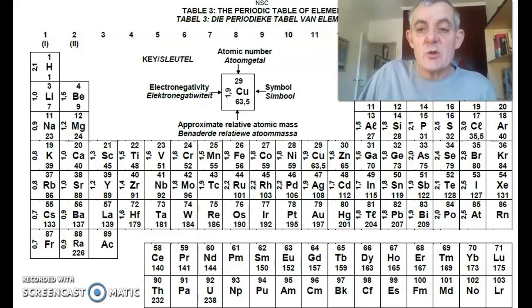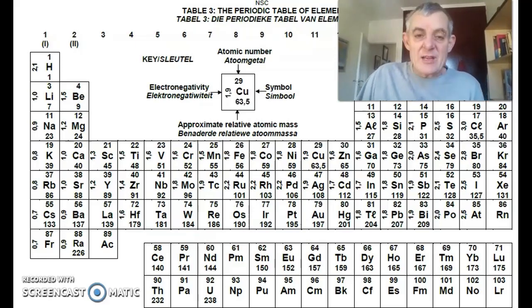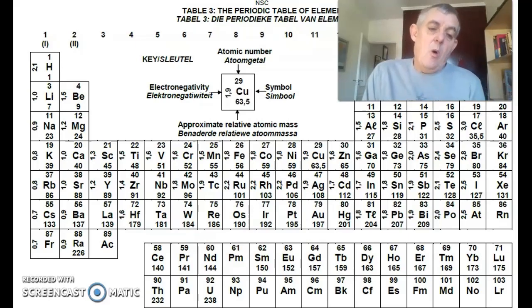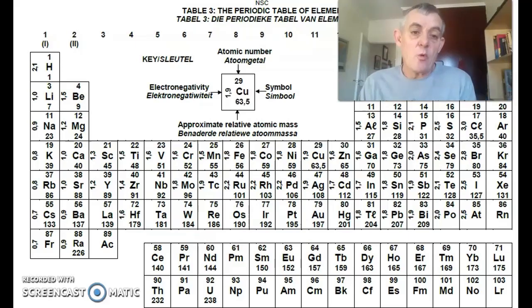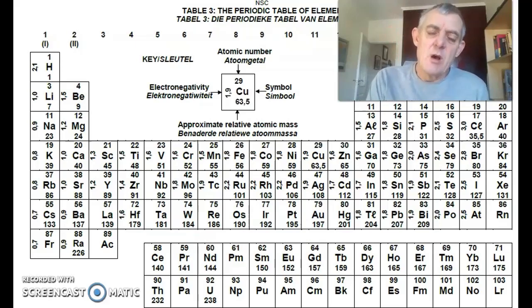And we're going to look today at how the mass of one particle, in other words one atom if it's an element, or one formula unit or molecule such as oxygen, relates to what happens if we have a whole bunch of those particles.